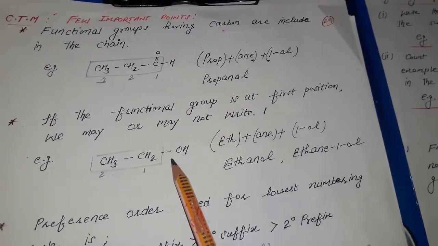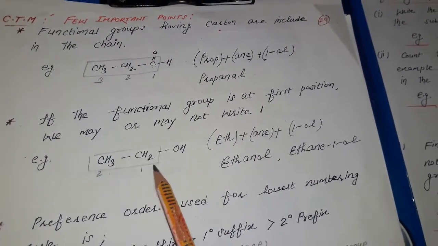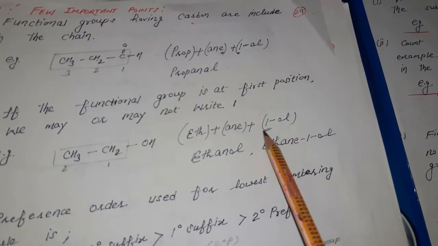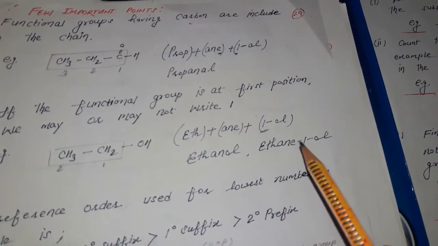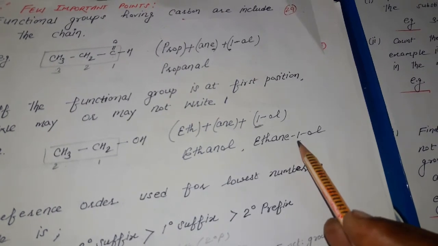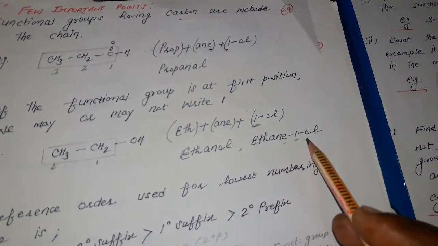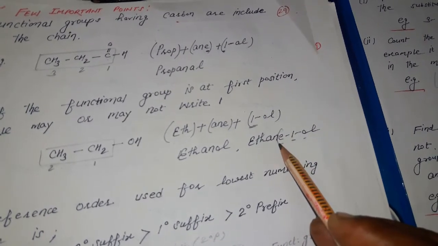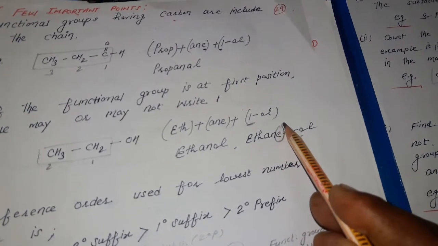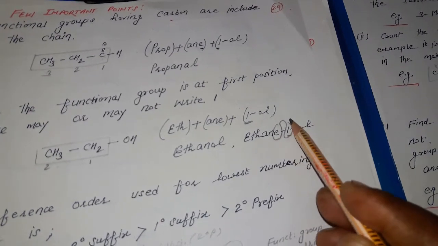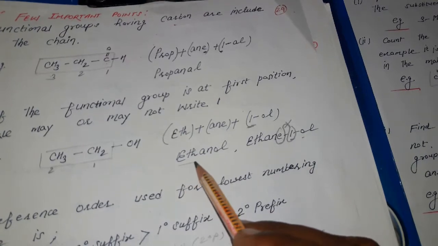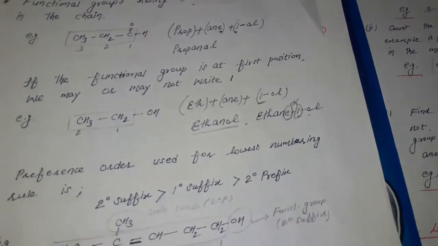If the functional group is at first position, we may or may not write 1. Like in this condition, that is the position of alcohol, 1-ol, we can withdraw this 1 also. And one more rule I am telling: when you are withdrawing the 1 and writing the e and o together, we can withdraw the first alphabet. Okay, so the first alphabet with 1 is withdrawn. And the exact name is ethanol.